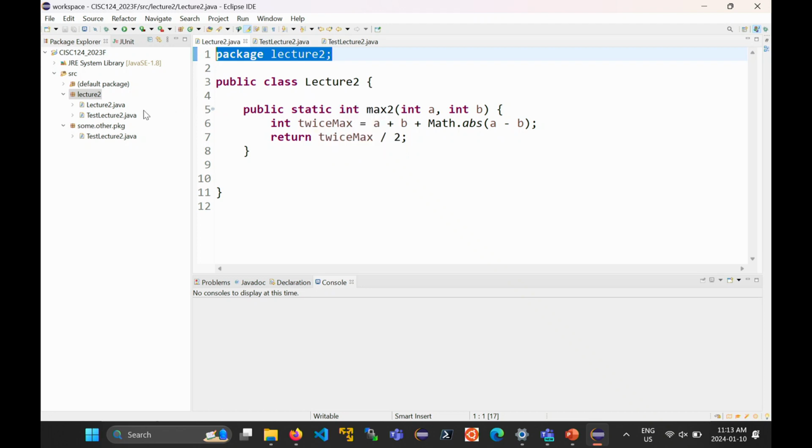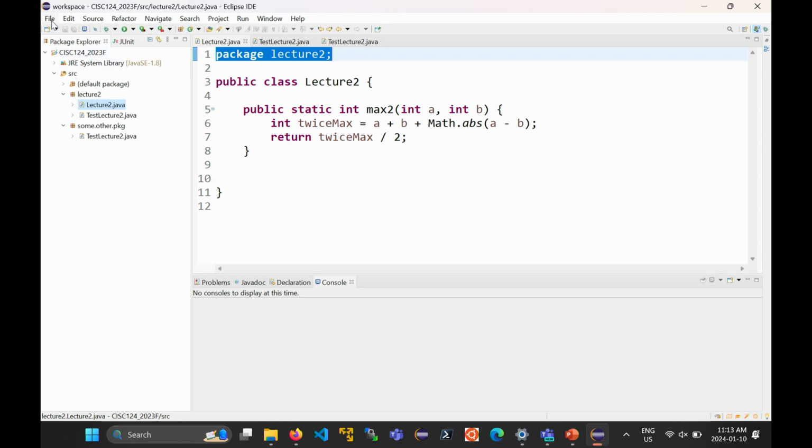Somewhere on my computer, somewhere on my hard disk, there is a folder or a directory, if you know what a directory is, called lecture 2. Inside that directory is the file lecture2.java. Let me show you what I mean by that. If I click on lecture2.java, I would like to know exactly where this file is on my computer.